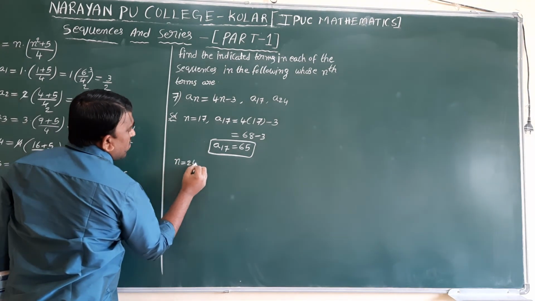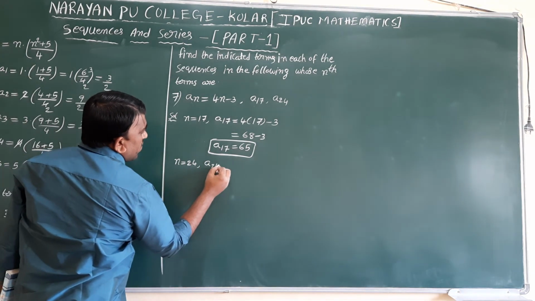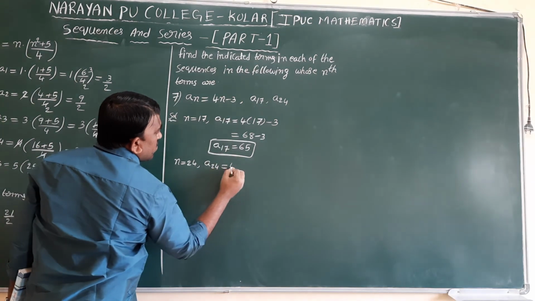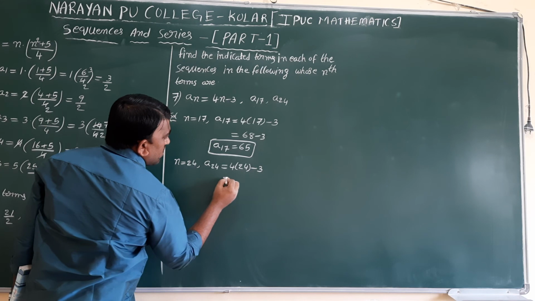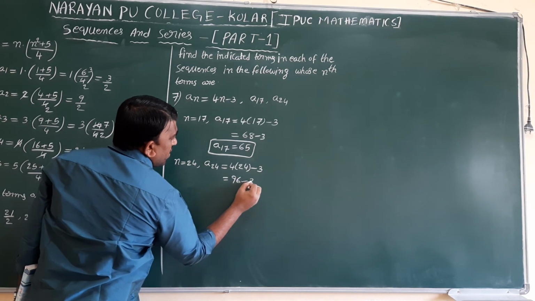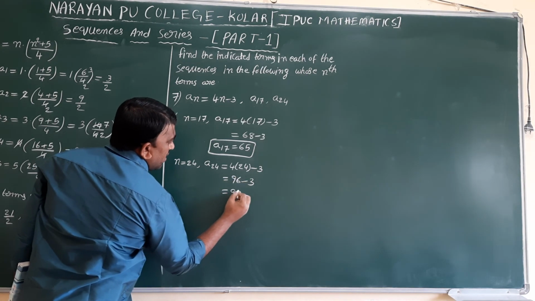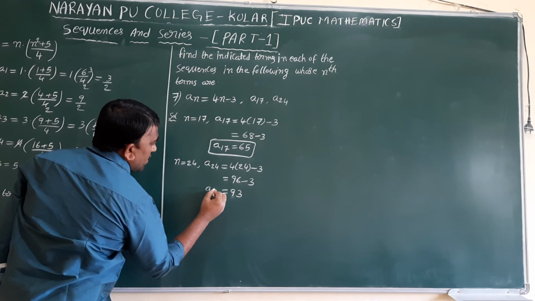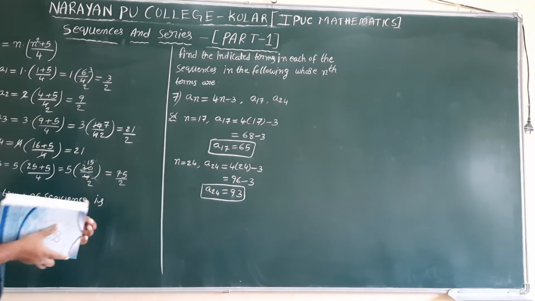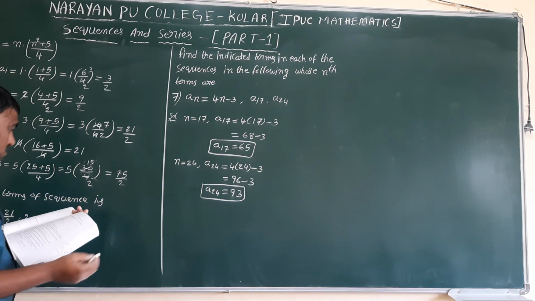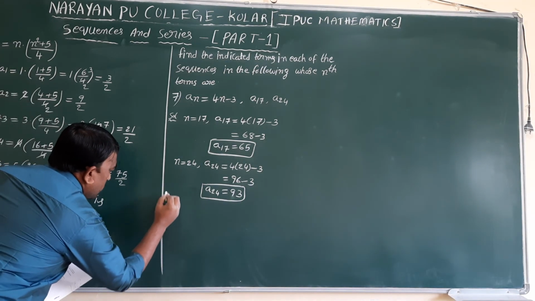So next a24. n equal to 24. n value 24 substitute: 4 into 24 minus 3, 96 minus 3, 93. That is a24. Based on the sequence, particular term is asking. So like that, 8th question, take it as homework.